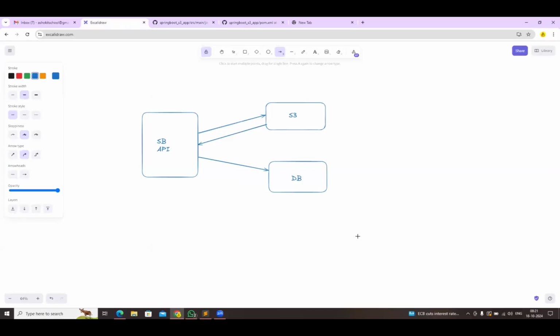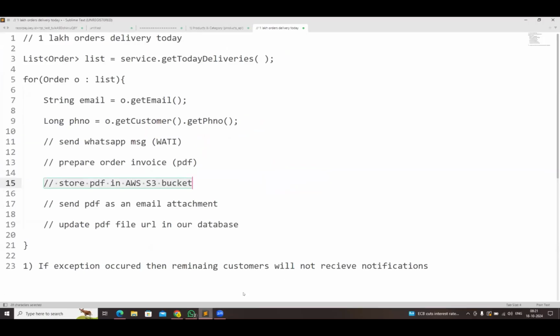Guys, are you clear with the requirement? Yes, sir. So Purna will complete this requirement. He will implement the extra functionality to store the PDF invoice into the S3 bucket, and that object URL will be updated in our database table.